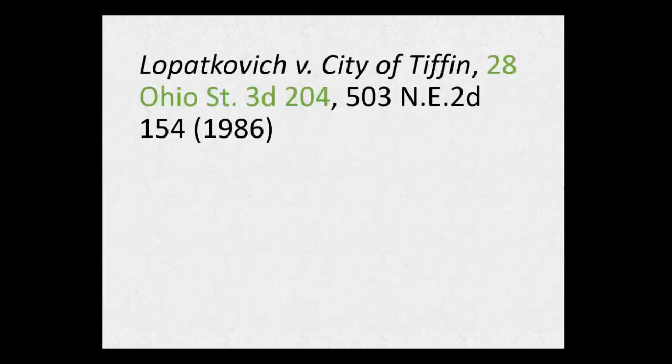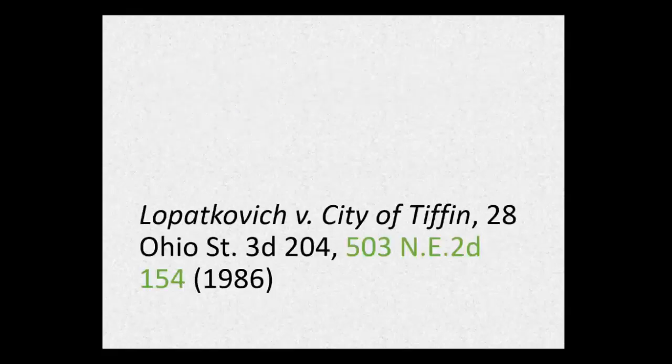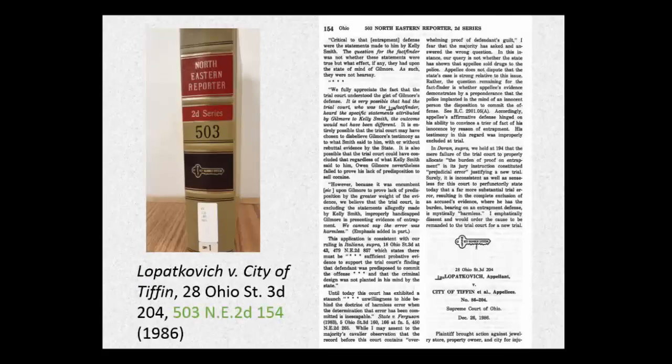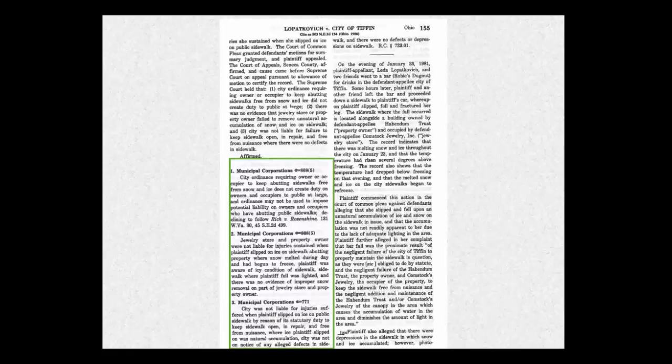In the citation for the Lepatkovic case, the citation to the official reporter is given, 28 Ohio State 3rd, 204, as well as the citation to the regional reporter, 503 Northeastern 2nd, 154. So the citation indicates that the case is in volume 503 of the Northeastern Reporter, and it's in the 2nd series of Northeastern Reporter at page 154. We see that the West headnotes are at the beginning of the case in the Northeastern Reporter because that series is published by Westlaw.